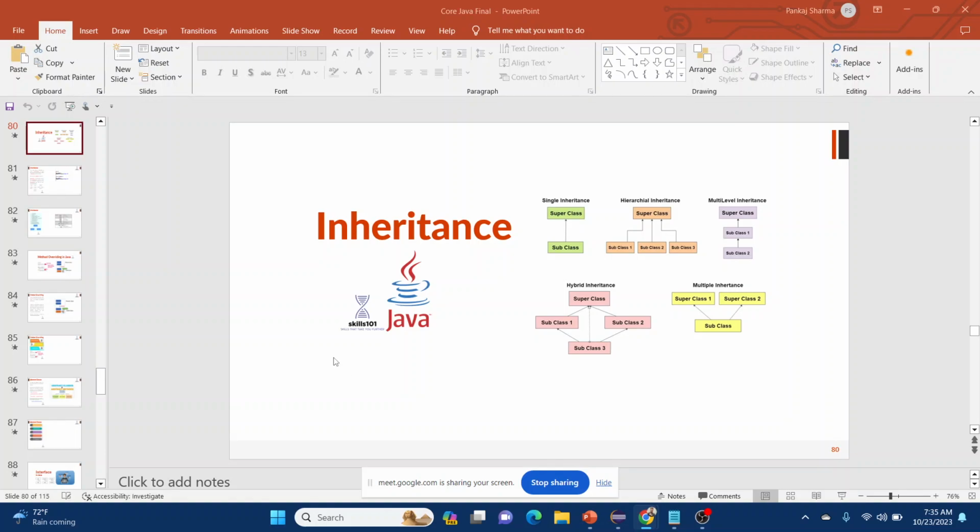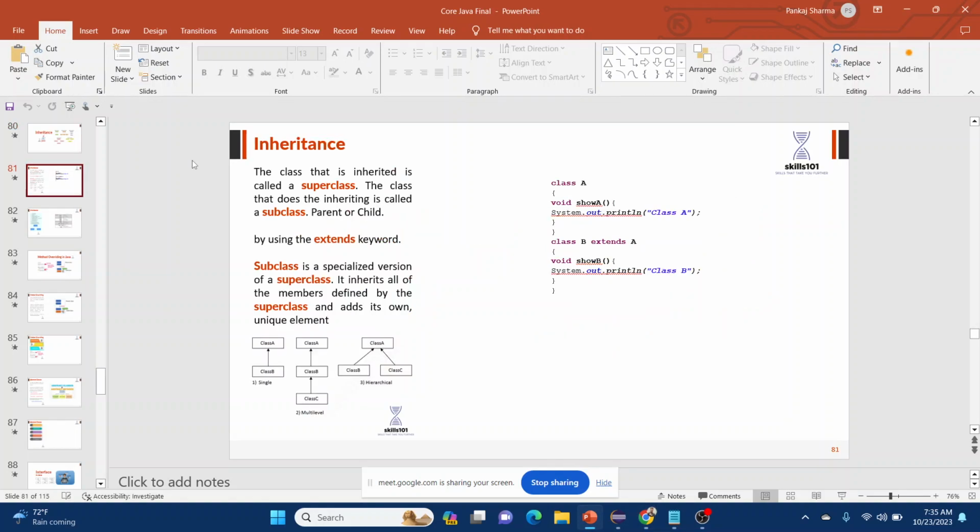So, what is inheritance first of all? Inheritance is a process where we inherit properties from our parents in normal life. We inherit our property and a lot of features from our parents. In object oriented programming, as we know, object oriented programming picked all the ideas from real world examples and implemented that into a programming world.